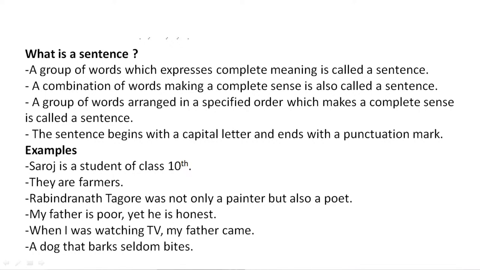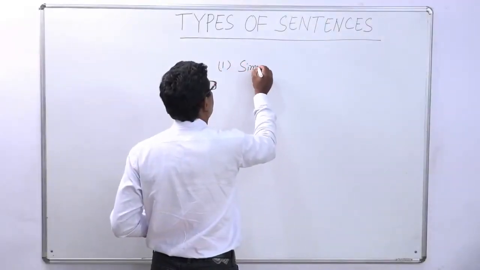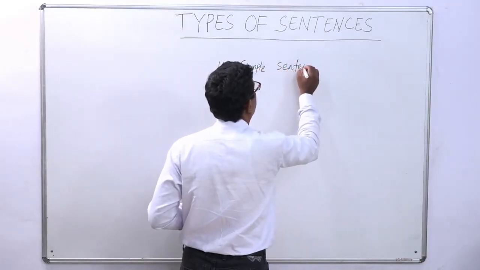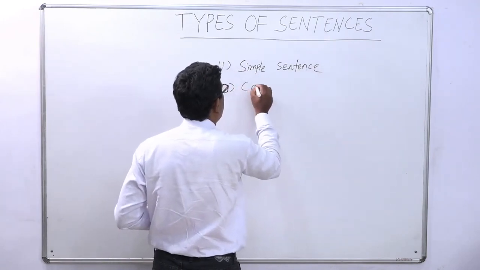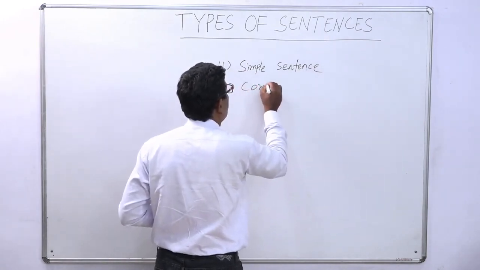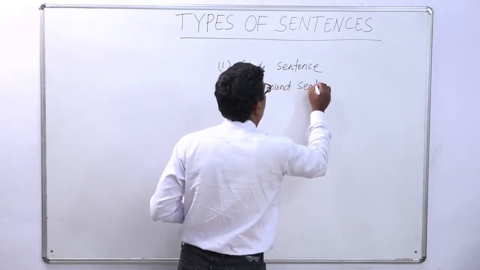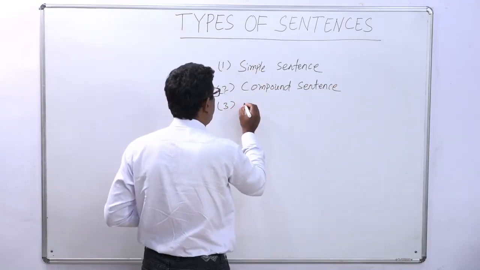Number one is simple sentence. Number two is compound sentence. And number three is complex sentence.